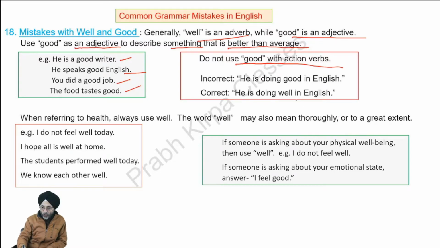Do not use good with action verbs. He is doing good in English. This is incorrect. Do is an action verb, so the correct sentence will be, he is doing well in English.